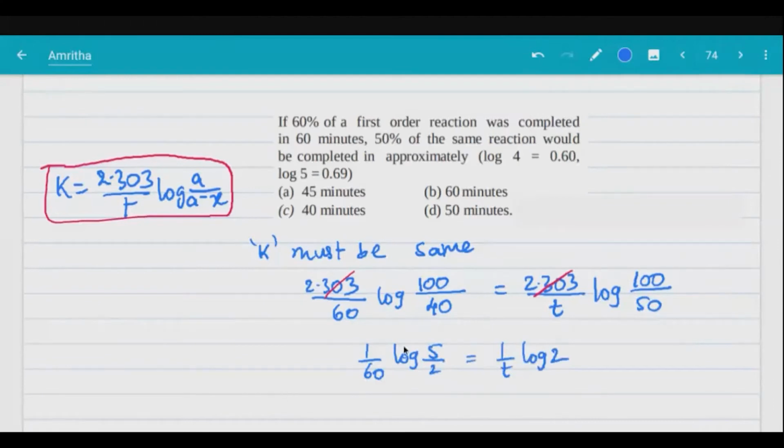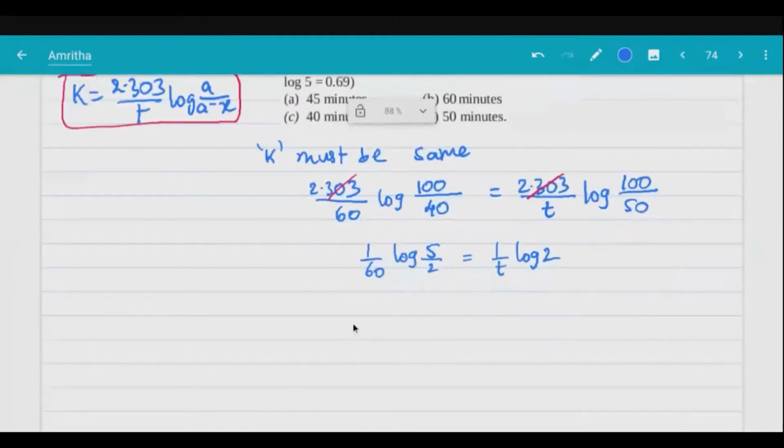So can you tell me what the time t value is? How do we find this? Very simple. You bring t to this side. This is 60 log 2 by log 5 minus log 2.